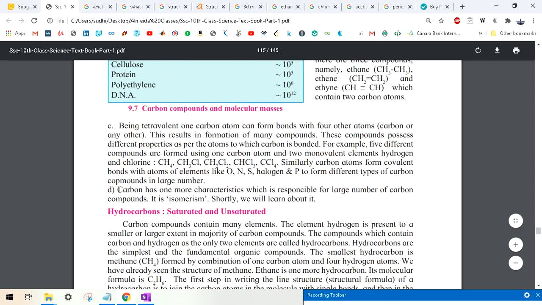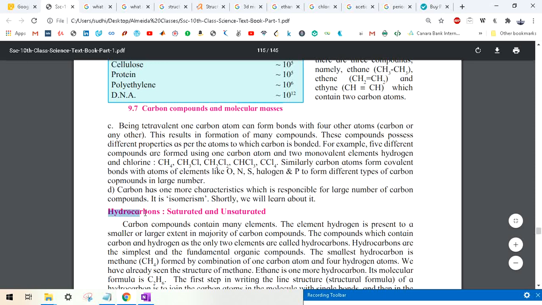Carbon has one more characteristic which is responsible for the large number of carbon compounds. On the slide, the spelling of 'responsible' is wrong, but we are responsible, right? So let us learn. It is isomerism. I know you will find it hard and you don't know about it, but that is completely fine. We will learn about it later.